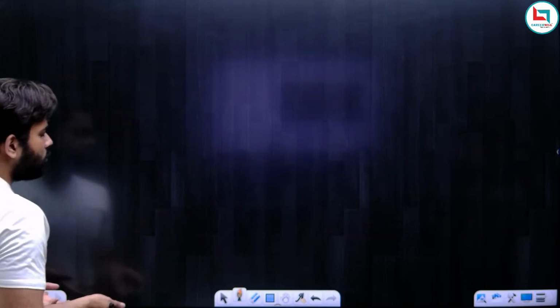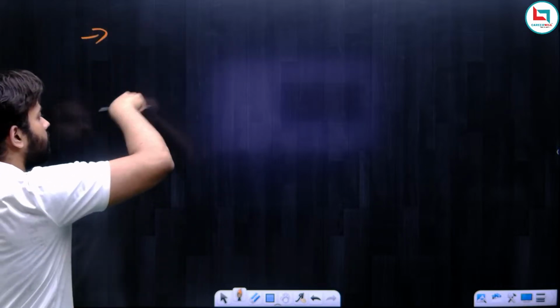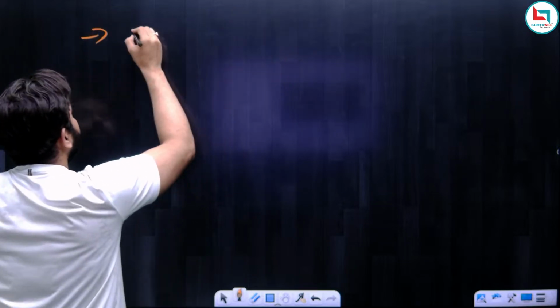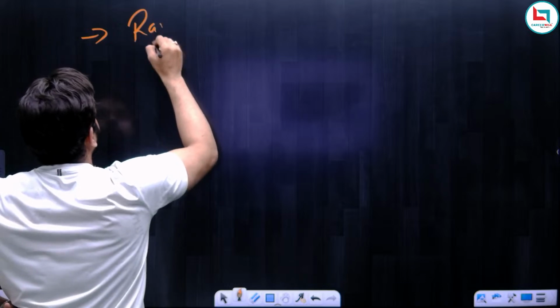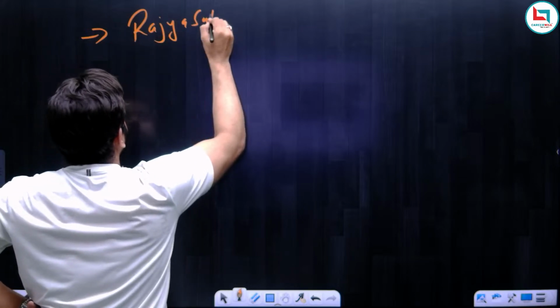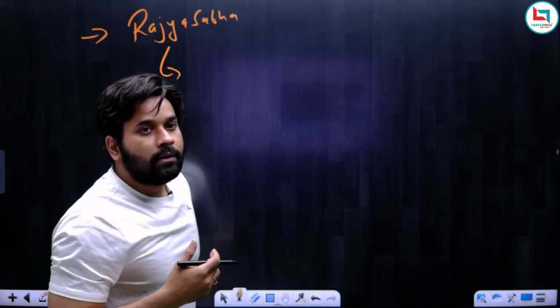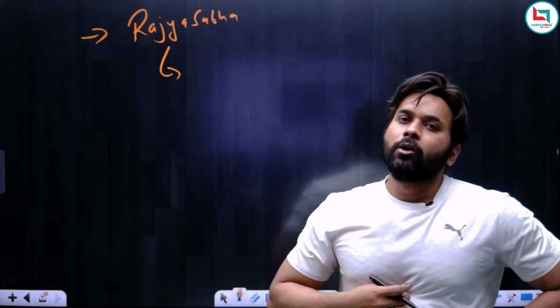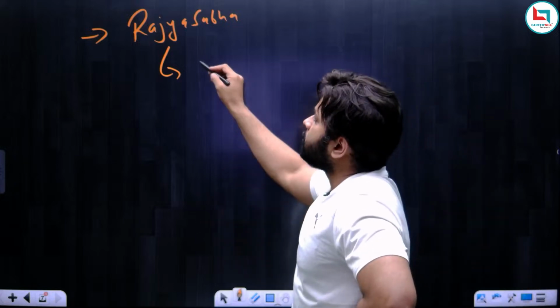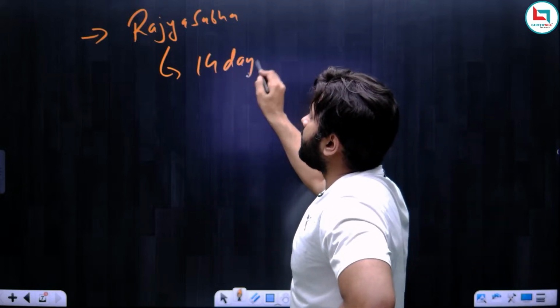Suppose the money bill is passed from the Lok Sabha, then what will happen? Once it is passed, the bill will be sent to the Rajya Sabha. Now it will be the turn of the Rajya Sabha to take action on the money bill. But the problem is that on a money bill, the powers of the Rajya Sabha are limited. Why am I saying limited? Because in case of a money bill, first of all, the Rajya Sabha has only 14 days.